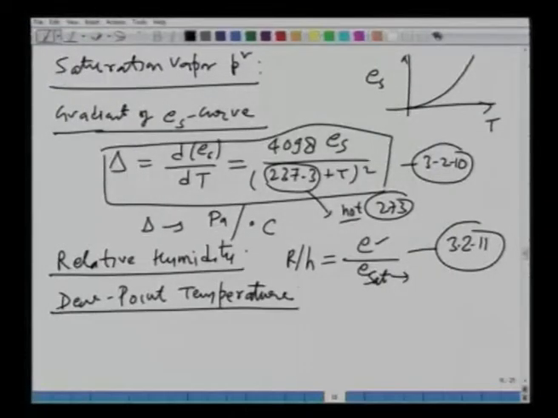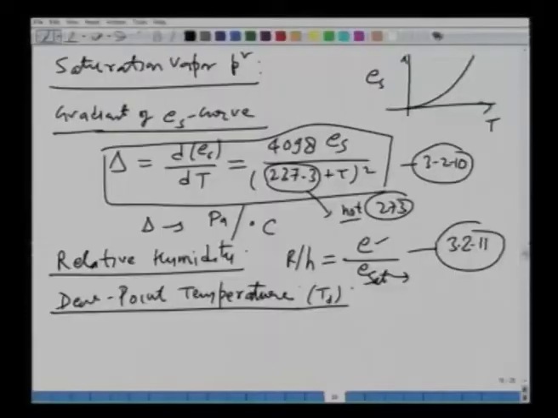Dew point temperature. Let us denote this as T_d. I would like to go very slowly because a lot of you may be confused about how exactly we define this dew point temperature. It is very important to understand. So, let me first define it, and then we will try to see this graphically, what we mean by that.